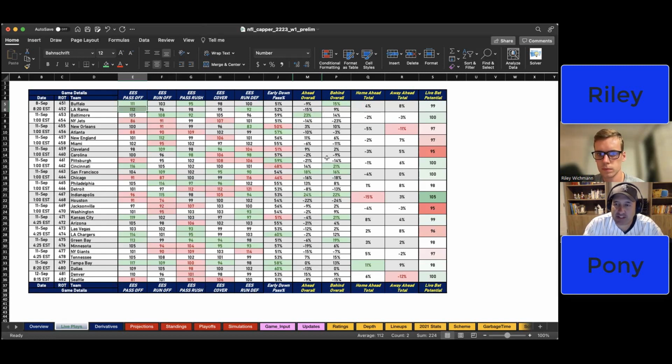Like if Baltimore sustained some serious injuries, we probably wouldn't. But if it was just a fluke thing, we're probably going to be on Baltimore because we know they're going to come back. We might even take the second half over in that game because we know that Baltimore is going to try to move the ball, things like that. So that's really a situational thing.